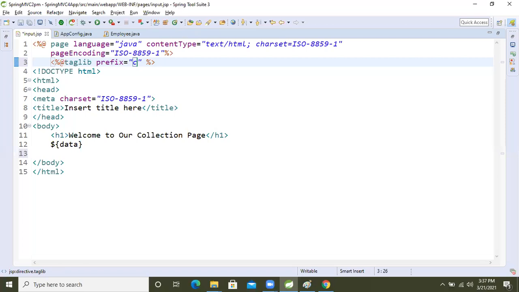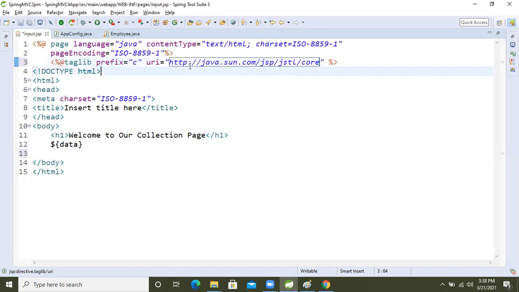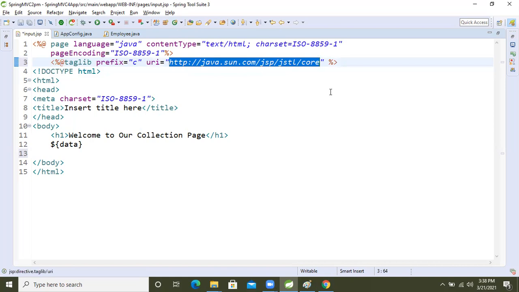Then another one, the URL attribute. Inside that we will paste this URL. Internally, all the JSTL tags will come inside this prefix. Based on this prefix, whatever usable tags are there, we will use that tag and perform our operation.